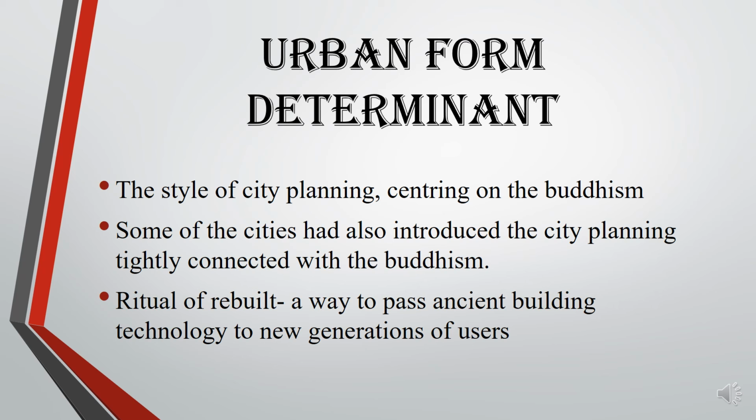Urban form determinant. The style of city planning was centering on Buddhism. Some of the cities had also introduced city planning tightly connected with Buddhism. They also ritually rebuilt every 20 years. Rebuilding is a rite of purification and also a way to pass ancient building technology to a new generation of users. This practice of rebuilding continues to influence Japanese design and heritage practice today.